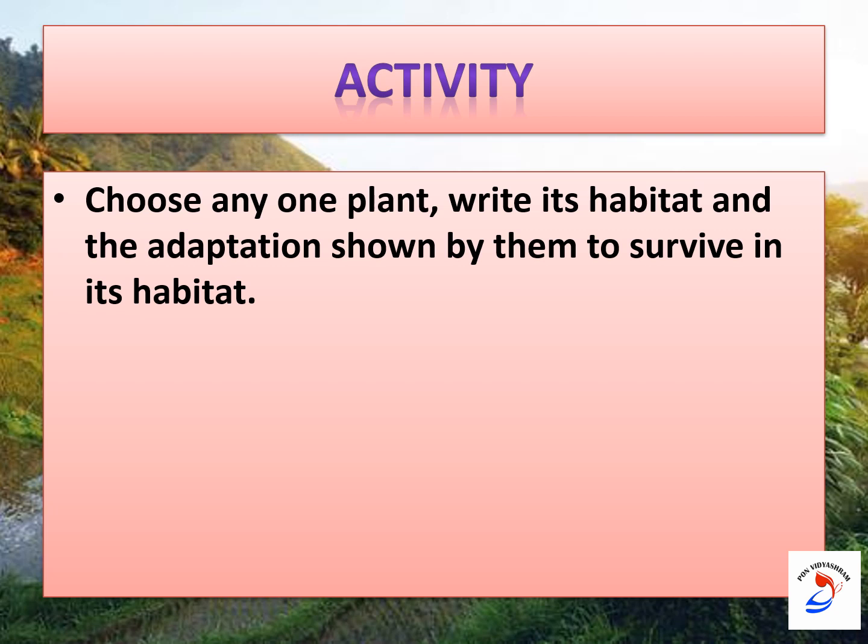What are the adaptations shown by the aquatic plants? Terrestrial plants, different types of terrestrial plants. What are the adaptations shown by these terrestrial plants? Everything we learned from the lesson.